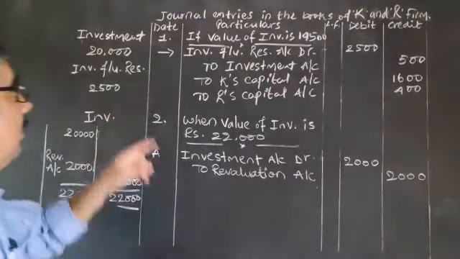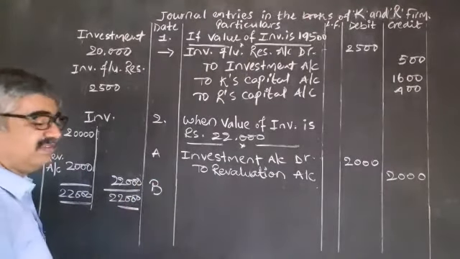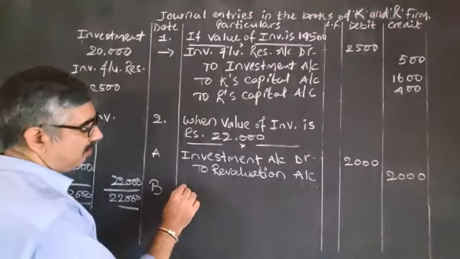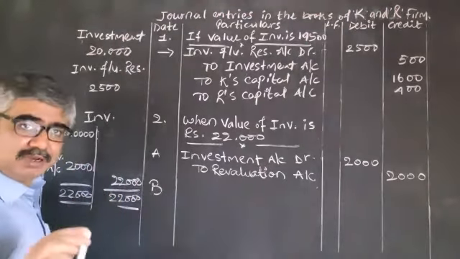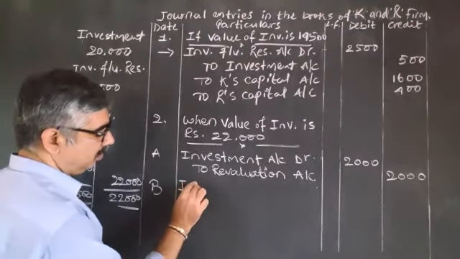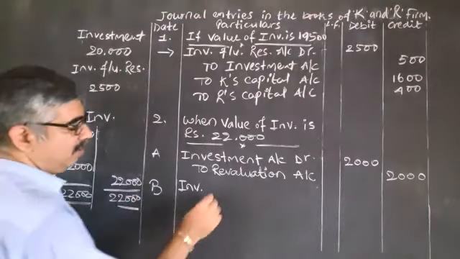But what about the reserve? The entire amount of reserve is transferred to the partners' capital accounts. So here, because investment fluctuation reserve is a credit balance, we have to cancel it.